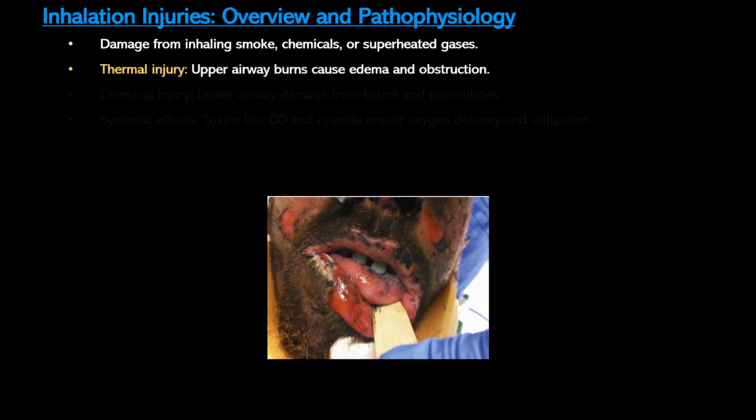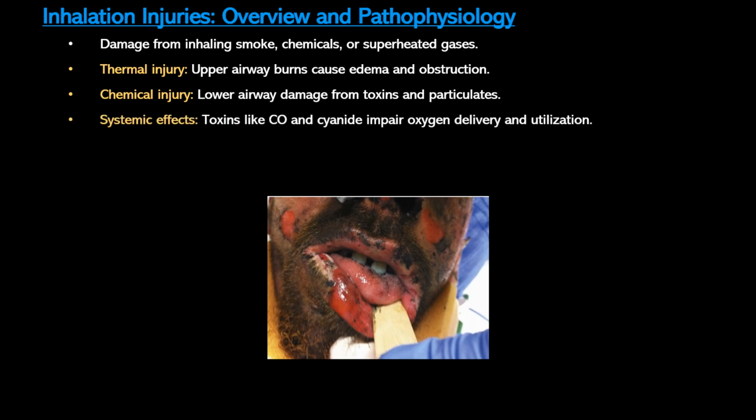Thermal injury primarily affects the upper airways, where heat causes burns, inflammation, and edema, leading to airway narrowing or obstruction. This may manifest as stridor, hoarseness, or respiratory distress. Chemical injury impacts the lower airways and alveoli, where toxins and particulates cause bronchospasm, pulmonary edema, and atelectasis. Toxins like sulfur dioxide and nitrogen oxides can also impair surfactant, further reducing lung function.